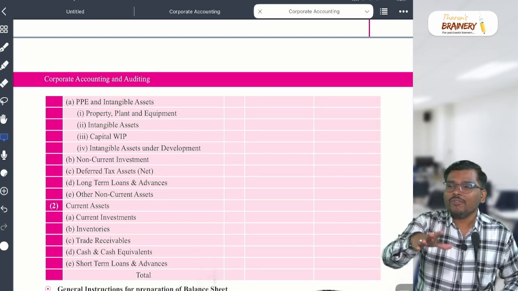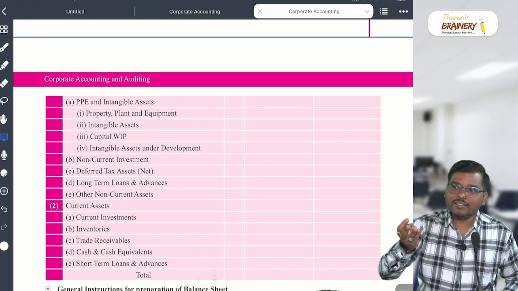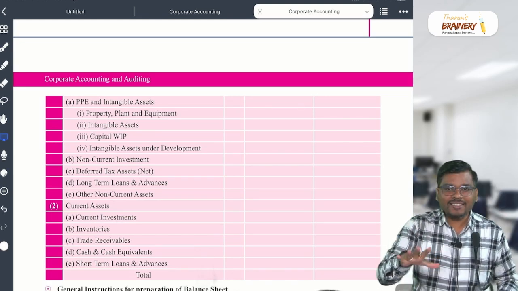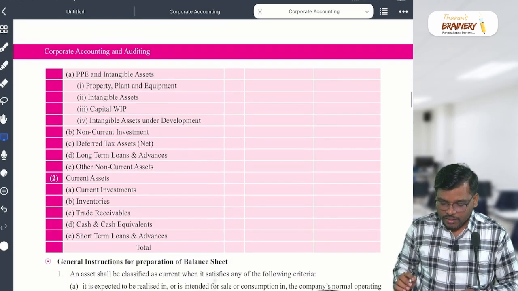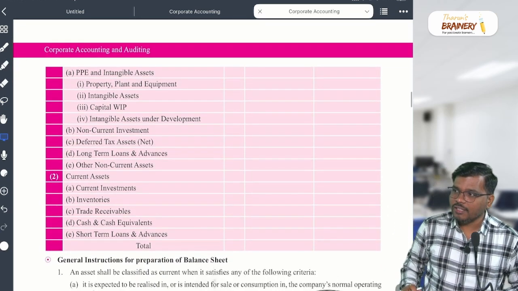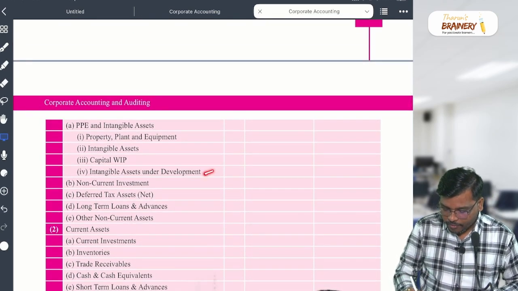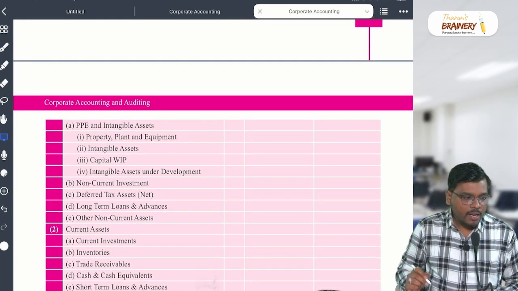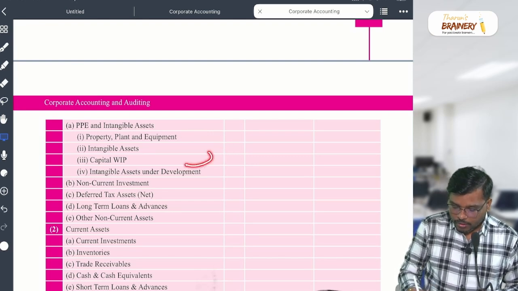Again, one more is there. Dolo 650, cetirizine, paracetamol, all these are medicines known to the common man, correct? Are you getting my point or not? I hope until the intangible asset is ready, it will be in intangible asset under development. Once the intangible asset is ready, where will it go, sir? Intangible asset.